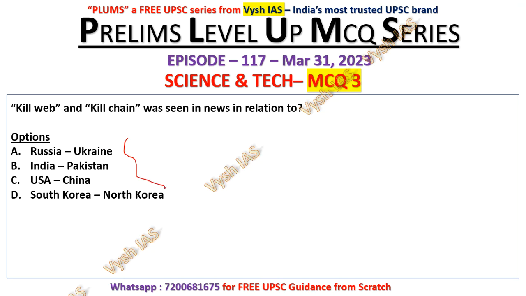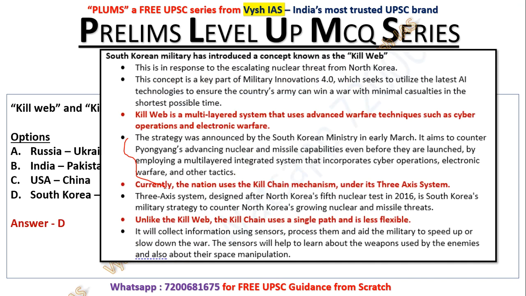All these are countries which are in kind of war, maybe directly or maybe soft power war, or any kind of conflict between these countries. Okay, so kill web and kill chain was seen in news in relation to. The answer here is D, South Korea, North Korea. So South Korea military has introduced the concept called kill web. This is in response to the escalating nuclear threat from North Korea.